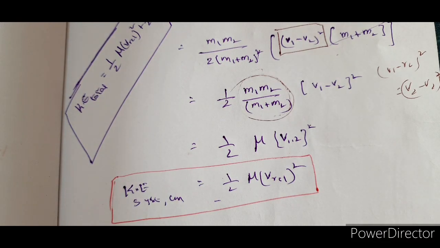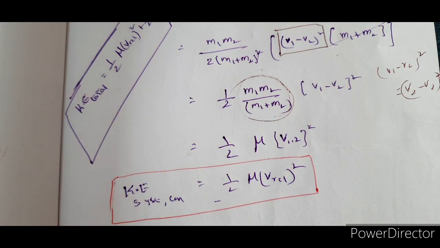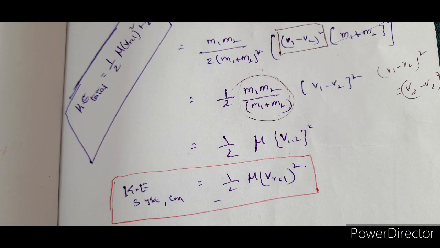Absolute. With respect to center of mass, the kinetic energy is not zero. Yes, that is what you have to remember. That is what you should digest in your mind. There it is a vector quantity when it comes to momentum. So therefore, momentum of the system with respect to center of mass is zero.